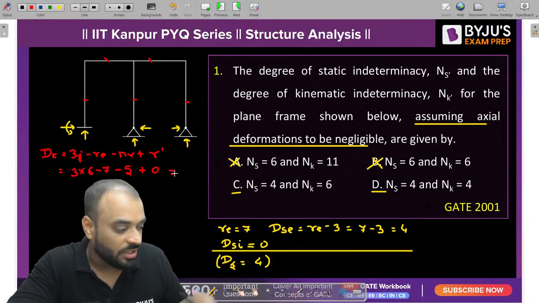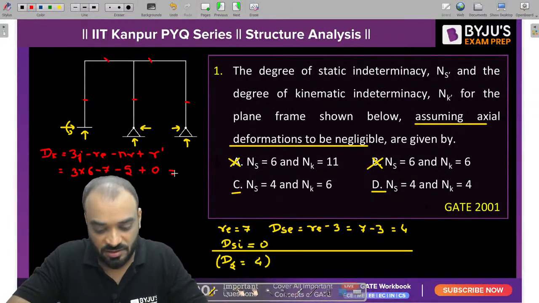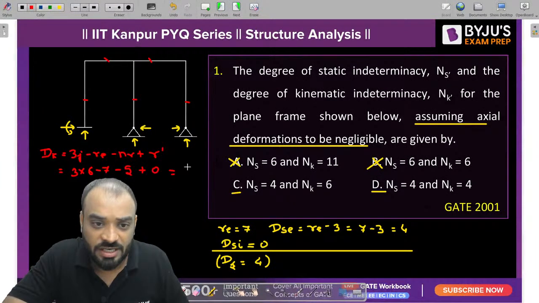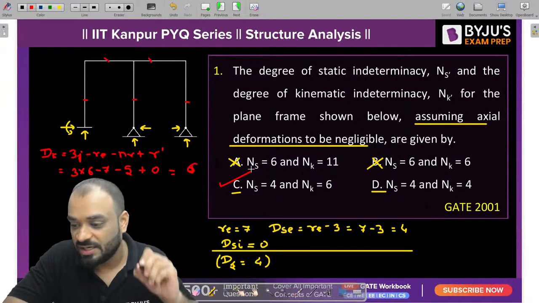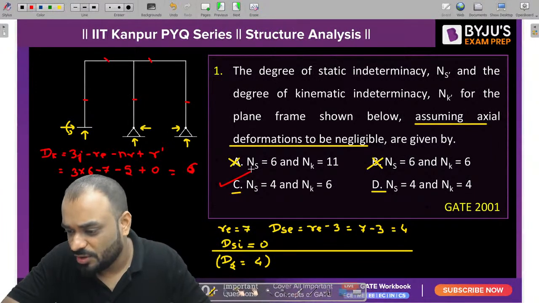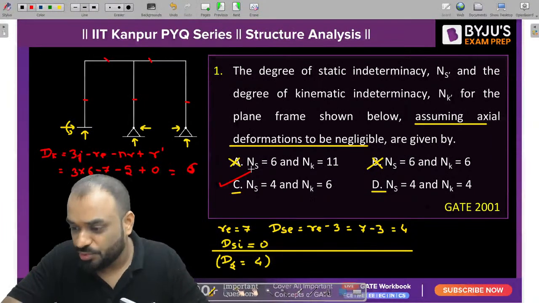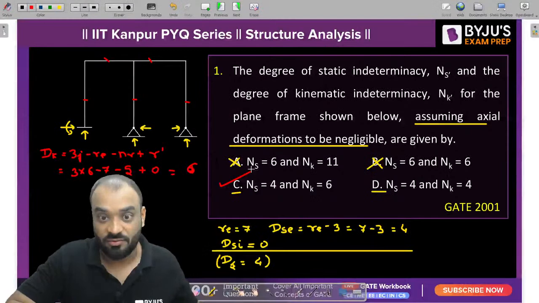Okay, so let's solve it. How much value are you getting, guys? 3 into 6 minus 7 minus 5. So I think you are getting a value of 6. That means DK is equal to 6 and DS is equal to 4. That's why C is the correct answer. And Santu, you are wrong, but no issue. Sahu, Chetyu, Preetam, Neeraj, all of you are correct. Very nice.